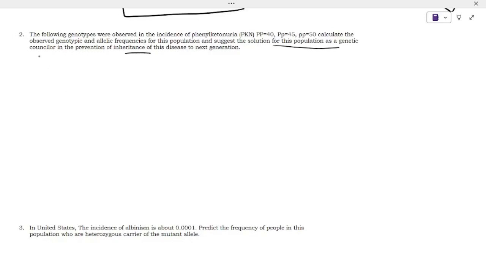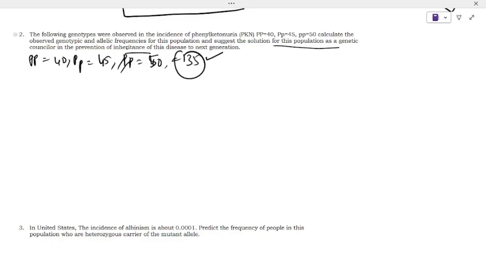We can calculate that. First, we need to sum up these: PP is 40, Pp is 45, then pp is given, that is 50. So you need to sum these up, and you'll get a total population of 135.